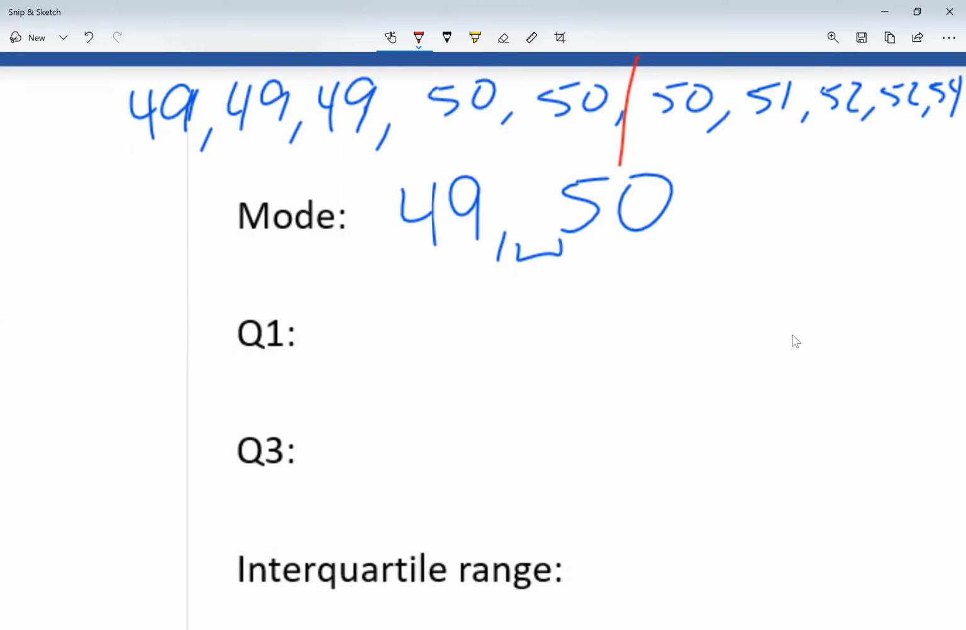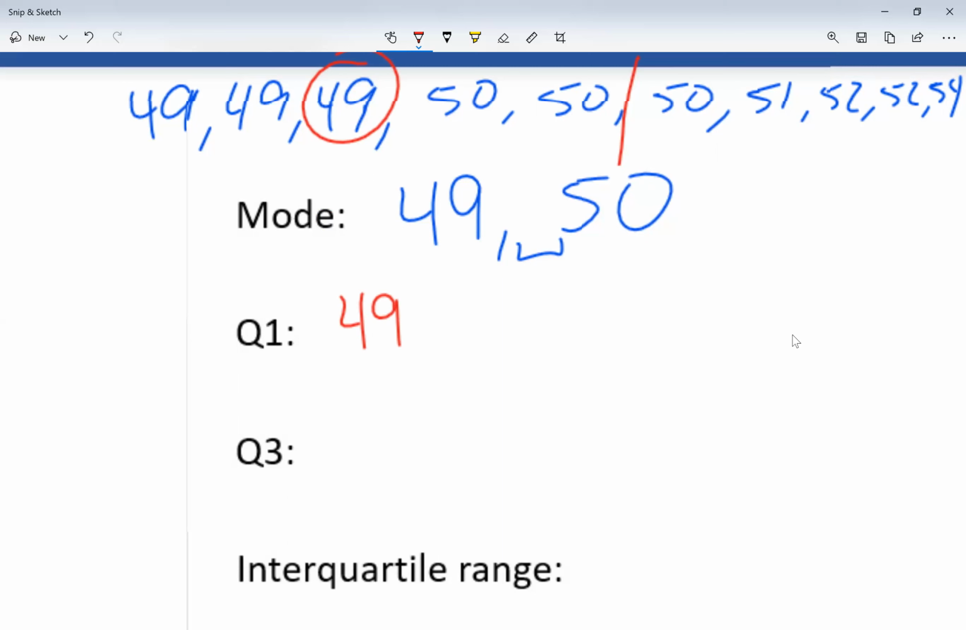Now my quartile 1. For my quartile 1, I look at my numbers on the left. I have to find the center. The center is actually this number. It is an actual number. Notice how I'm just looking at the lower half. There are 2 numbers to the left of it, and 2 numbers to the right of it. So 49 happens to be a number. So 49 will be my quartile 1.